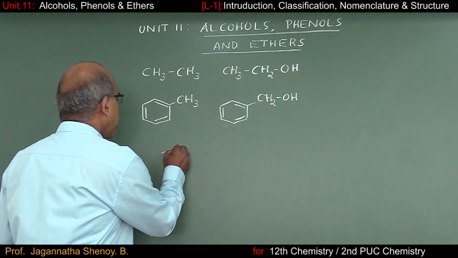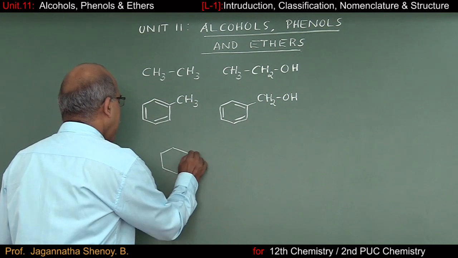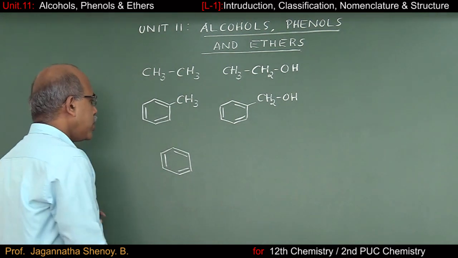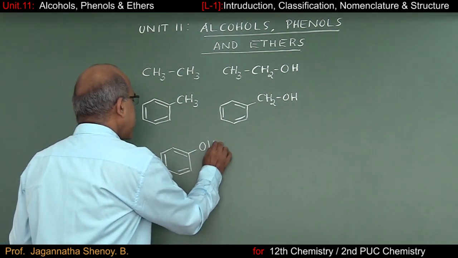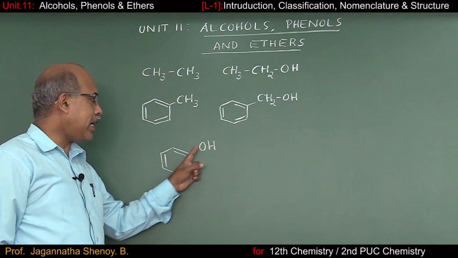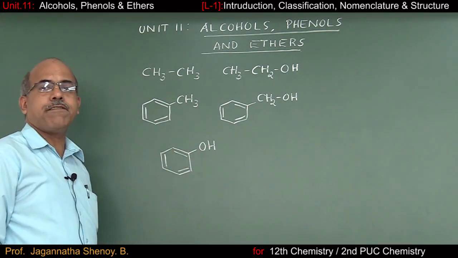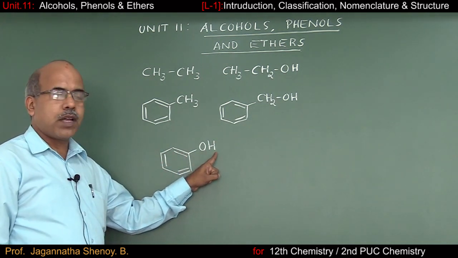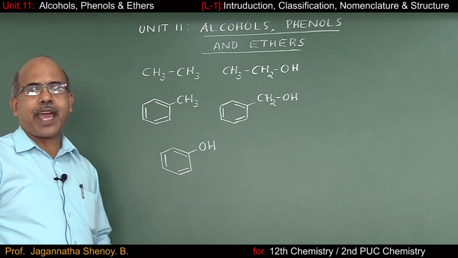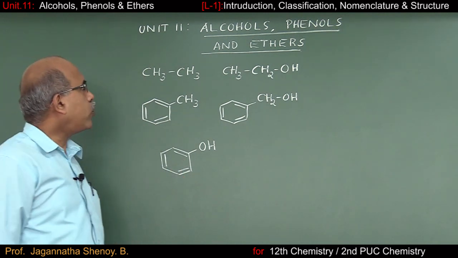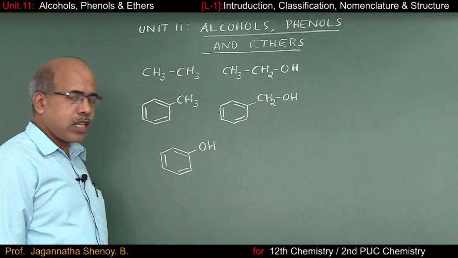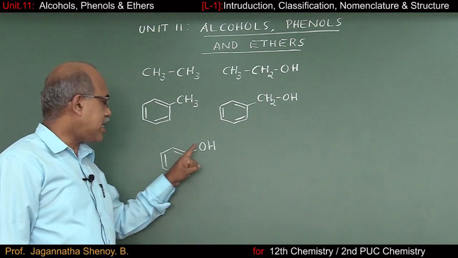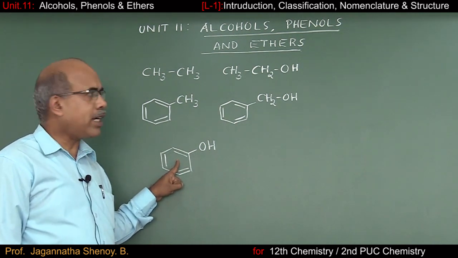I'll consider this molecule. We have a benzene ring here. So this is the aromatic ring. And to this aromatic ring, I am going to consider an OH group directly attached. So this is a phenol. So when you say a phenol, the hydroxy group must be directly connected to an aromatic ring. So how do we define phenols then? Phenols are a class of organic compounds in which the hydroxy group is directly attached to an aromatic ring.